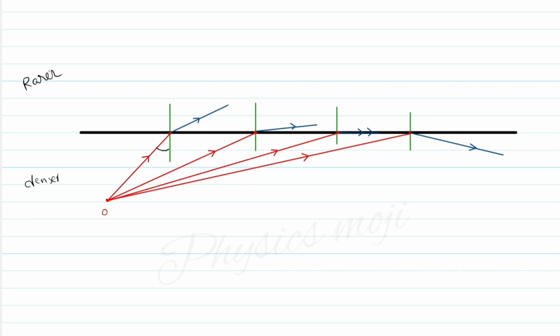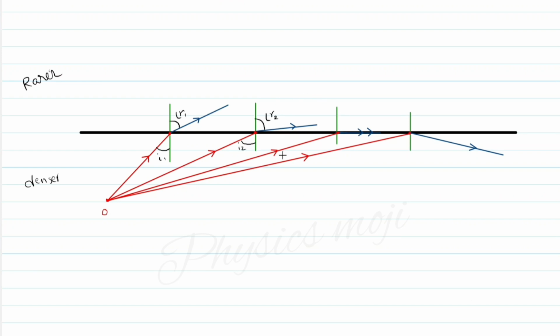So let this be my angle of incidence, I1, and the angle between the normal and the refracted ray is the angle of refraction. So this is the angle of incidence and this is my angle of refraction. Now I further increase the angle of incidence. So this is my angle of incidence I2, and you can observe that the angle of refraction also got increased. So this is my angle of refraction R2, and the first one is R1.